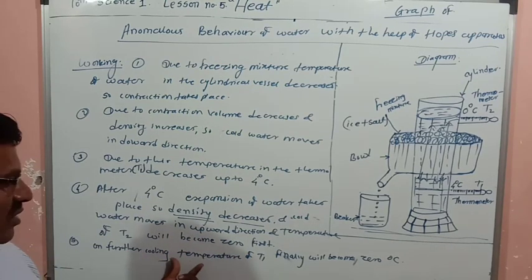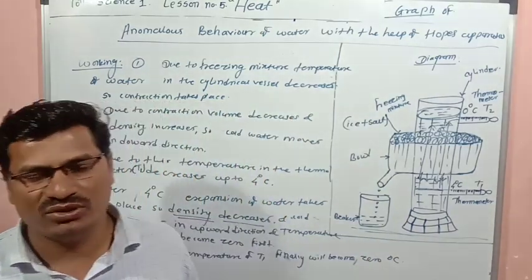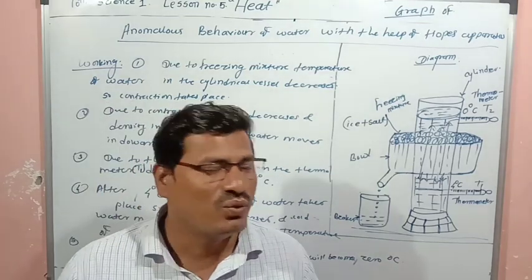And on further cooling, the temperature of T1 will finally become 0. This is the anomalous behavior of water.